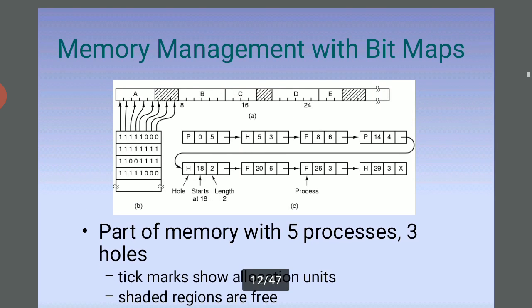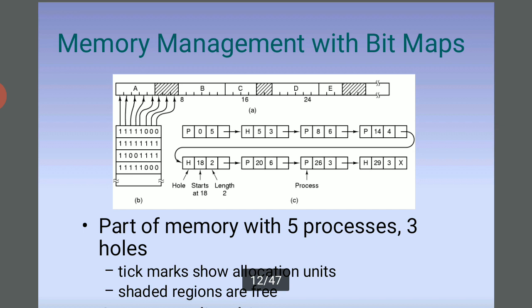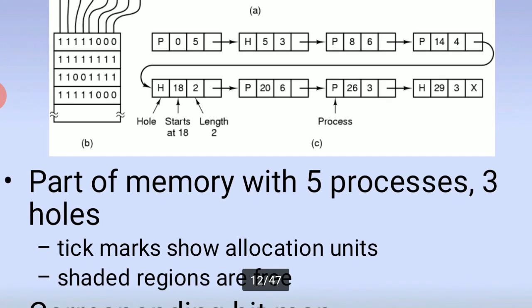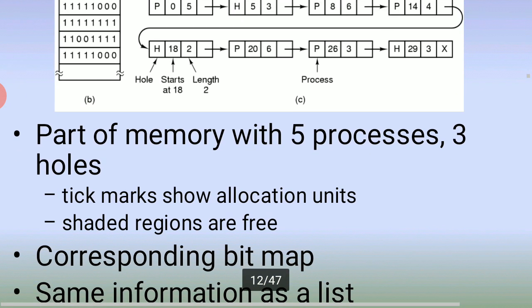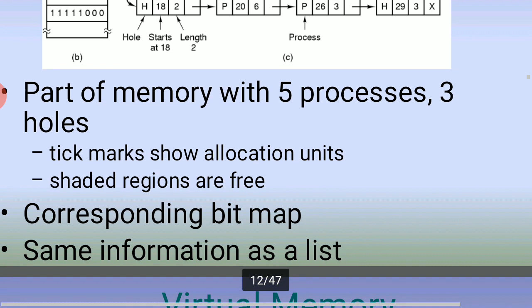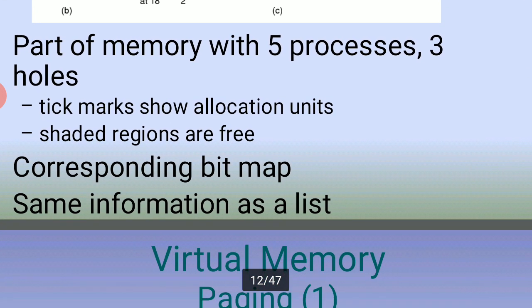Next, memory management with bitmaps. Here the entries are P 0 to 5, H 5 to 3, P 8 to 6, P 14 to 4, H 18 to 2, and so on. These are part of memory with five processes and three holes. The tick marks show the allocation units, and the shaded regions are free. The corresponding bitmap and the same information as a list.